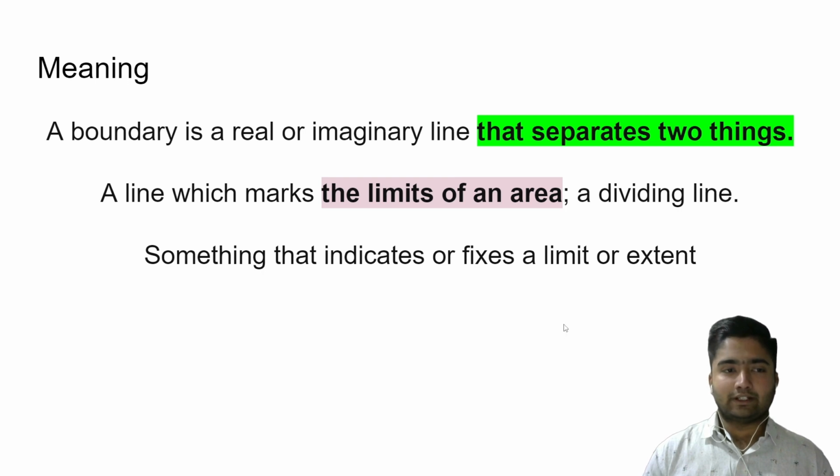So it is a dividing line. Another meaning can be something that indicates, fixes or limits. Your home can be infinite, but that boundary wall defines that this is the region that belongs to you. You got registered with the government that this bounded area is mine. So this is that fixing line.